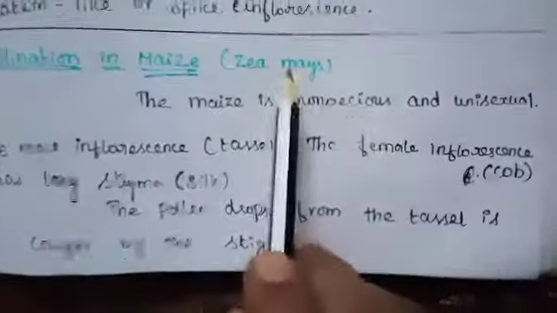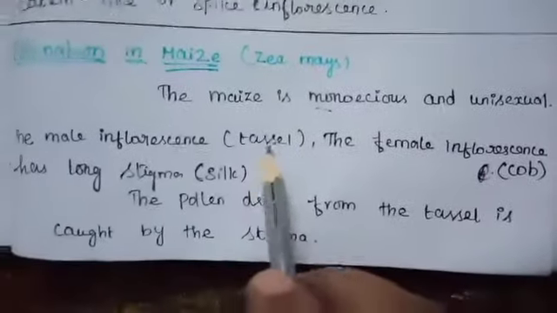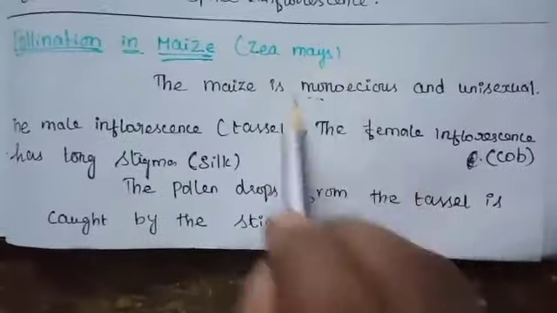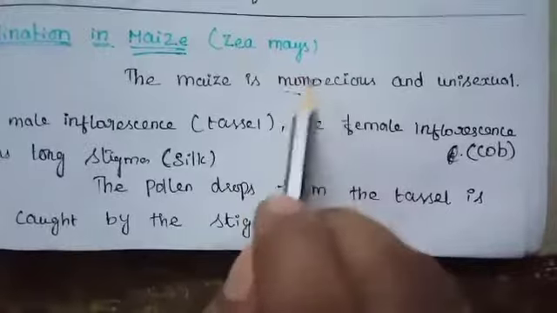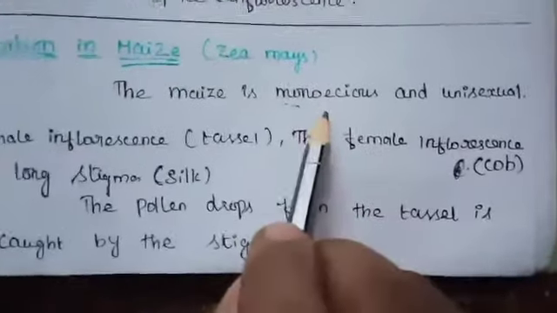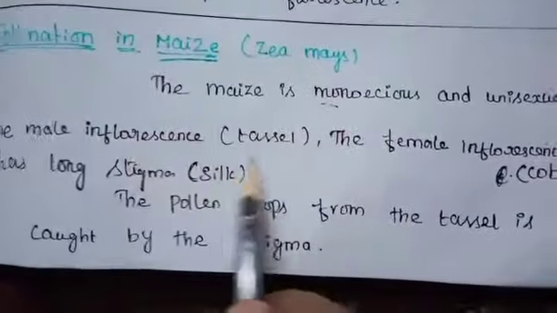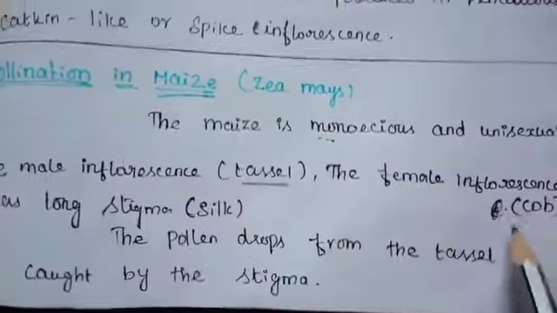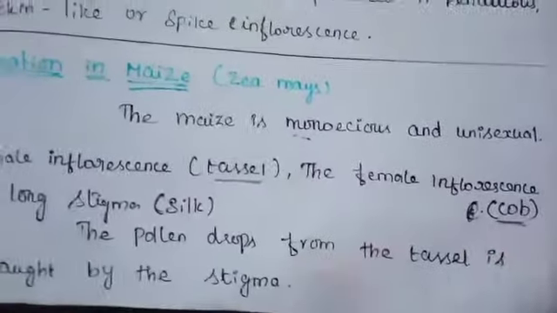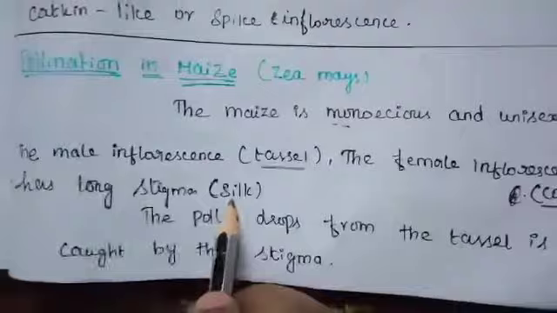Next, pollination in maize. Zea mays, Makacholam. The maize is monoecious and unisexual. What is monoecious? Both male and female flowers are present in the same plant. The male inflorescence name is tassel. The female inflorescence name is cob. And it has a long stigma called silk.